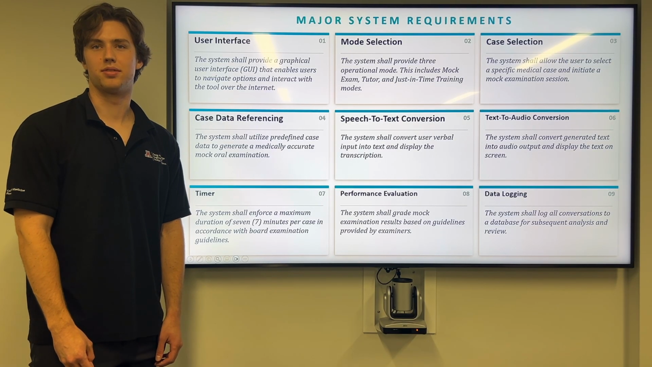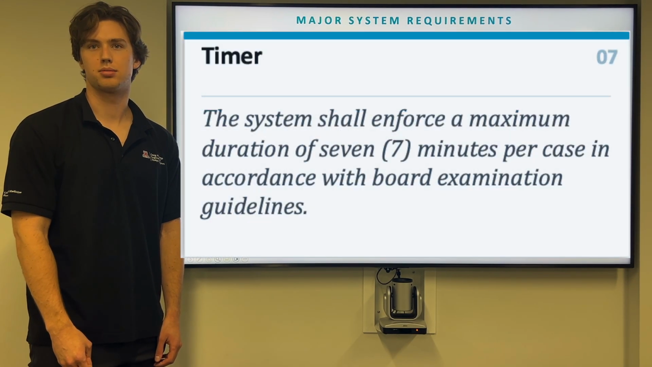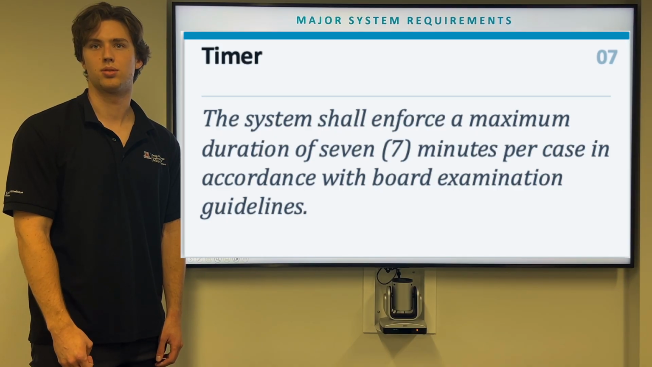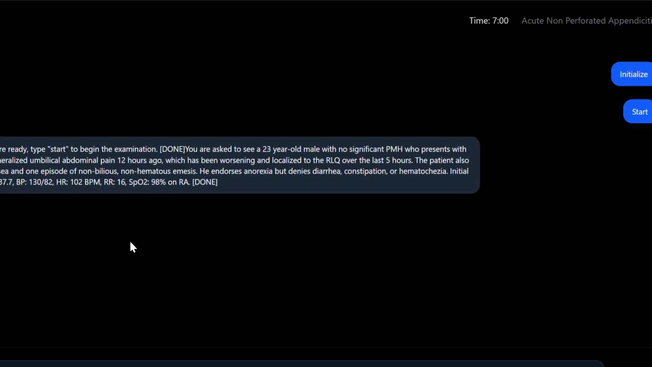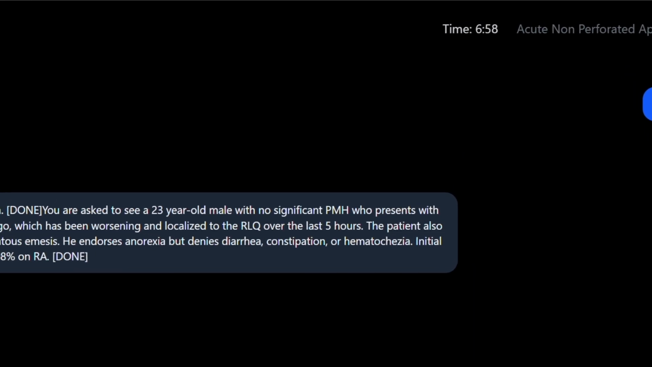All right, next up we have timer, which says the system shall enforce a maximum duration of 7 minutes per case in accordance with board examination guidelines. As soon as the examination starts, you see a timer in the top right corner counting down from 7 minutes.